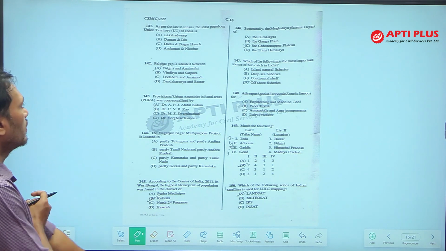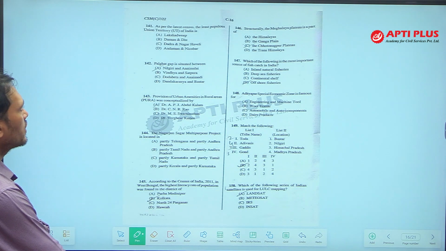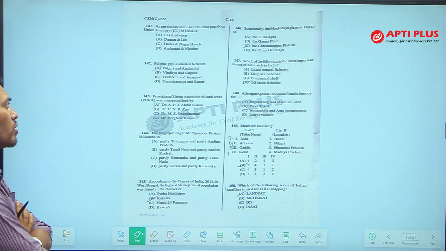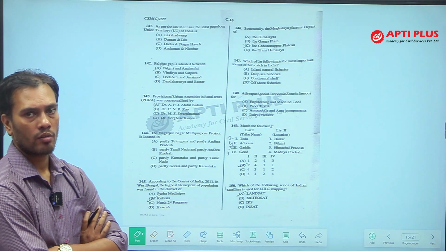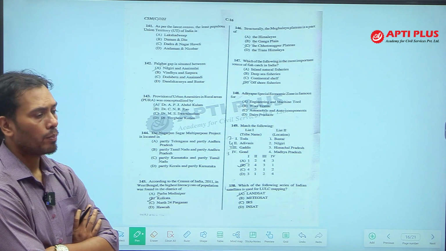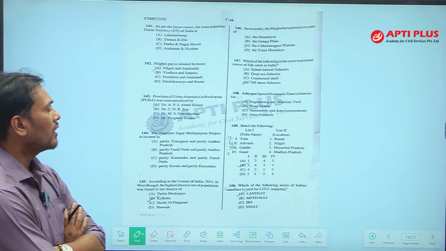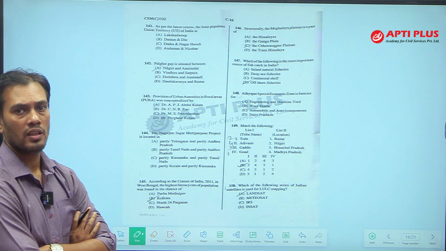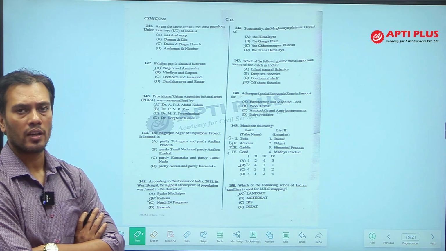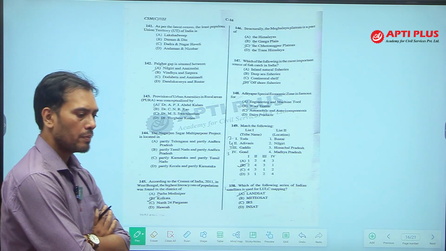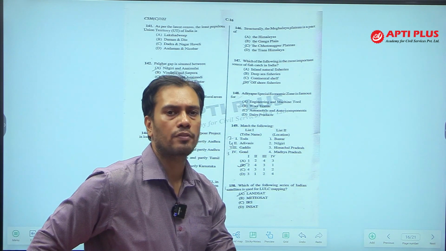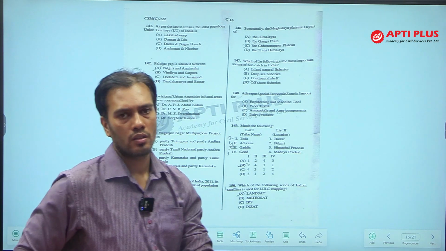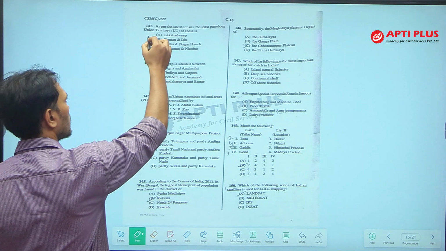starting from 141. As per the latest census, the least populous union territory of India, again a question from union territory. Okay? Previously, the largest and smallest union territory were asked. Now, the least populous union territory is asked, and I said in the class that Lakshadweep is the smallest union territory according to both area and population. So, Lakshadweep has 32.62 square kilometer area and 64,000 population according to 2011. So, now the answer of this question is Lakshadweep.